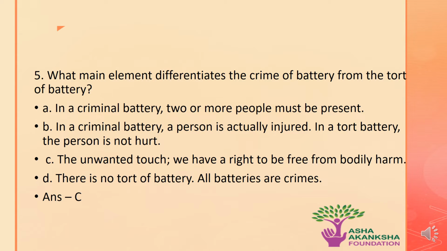The next question is, what is the main element that differentiates the crime of battery from the tort of battery? Options are A. In a criminal battery, 2 or more people must be present. B. In a criminal battery, a person is actually injured. In a tort battery, the person is not injured or hurt. C. The unwanted touch. That is, we have a right to be free from bodily harm. Or D. There is no tort of battery. All batteries are crime. The correct answer to this question is option C. That is, the unwanted touch, which means that we have a right to be free from bodily harm, differentiates the crime of battery from the tort of battery.